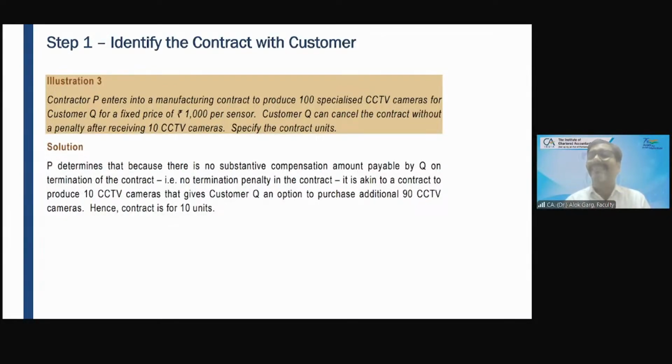Customer Q can cancel the contract without a penalty after receiving 10 CCTV cameras. Specify the contract units, while he got a contract for 100 cameras, right?